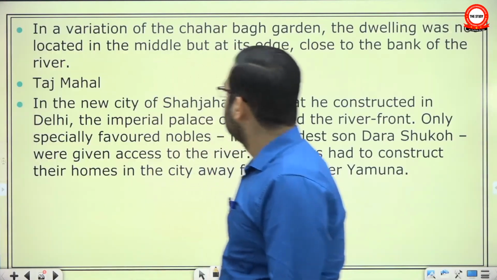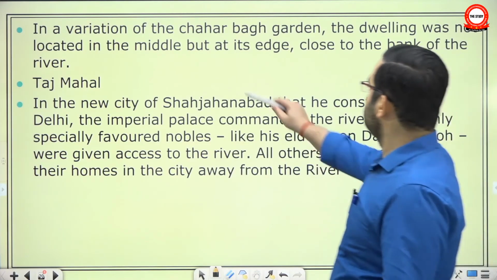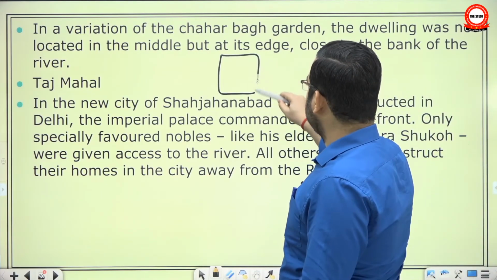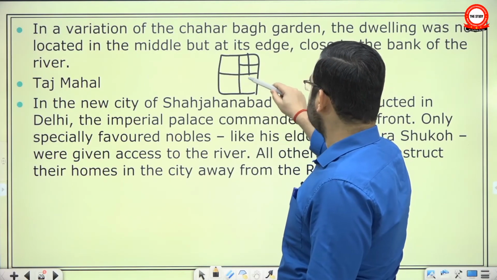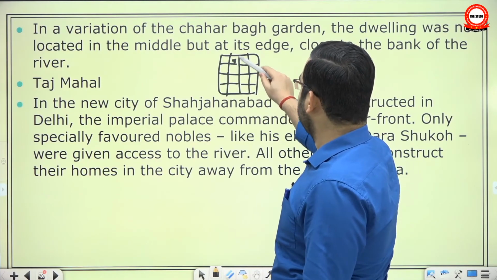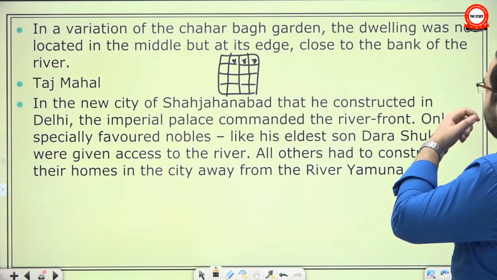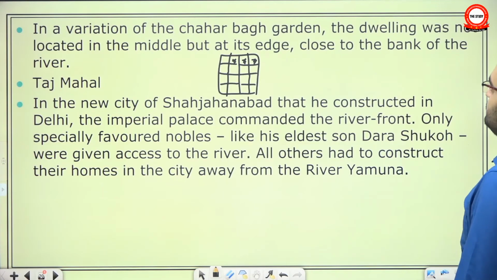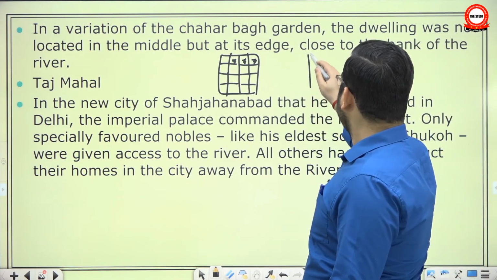We saw Pietra Dura. In a variation of the Char Bagh garden, we saw the simple Char Bagh that Babur used to construct. He made many Char Bagh gardens, and then you had the composite ones where you divide the four parts into further parts by using artificial channels. And here you have mostly plants, trees, flowers, etc. In a variation of the Char Bagh garden, the dwelling was not located in the middle but at its edge, close to the bank of the river. If you have a river bank, otherwise it will be at the edge.